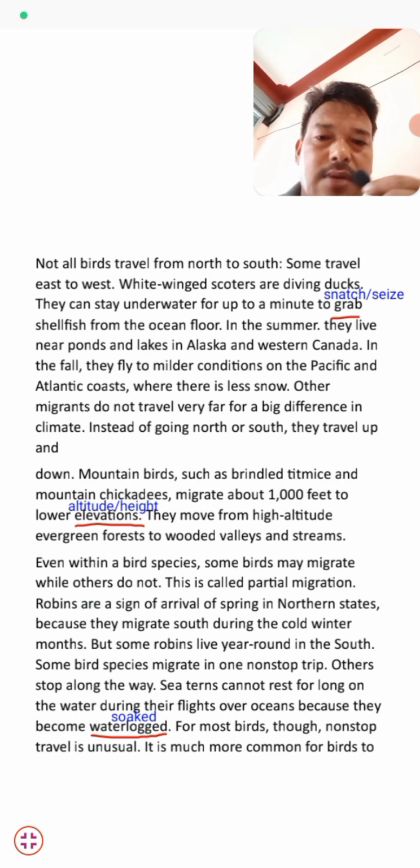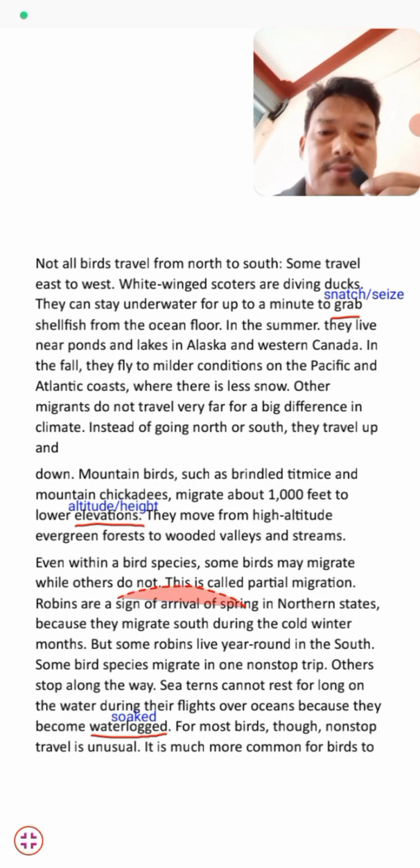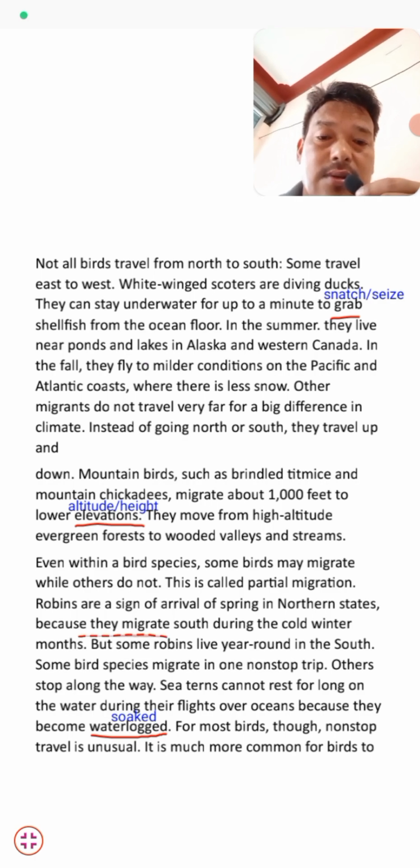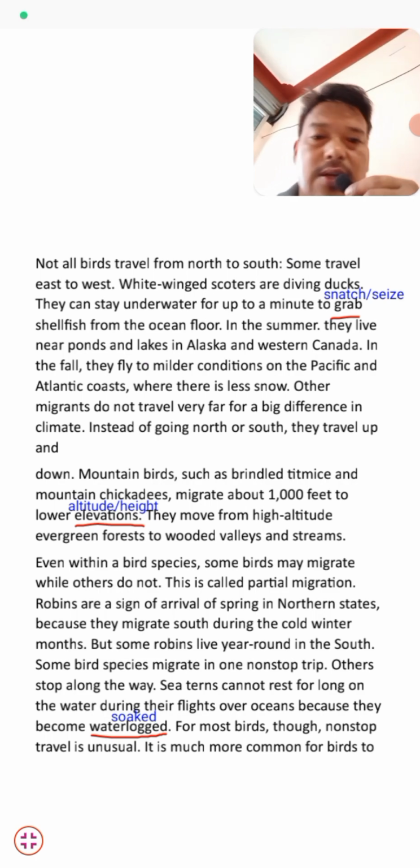Robins are a sign of the arrival of spring in the northern states. Yes, the robin's arrival is a signal of spring in northern states, because they migrate south during the colder winter months. That's why they migrate to the south during the winter months. But when they arrive in the northern states, it means it's springtime. But some robins live year-round in the south, and some of them remain in the south.